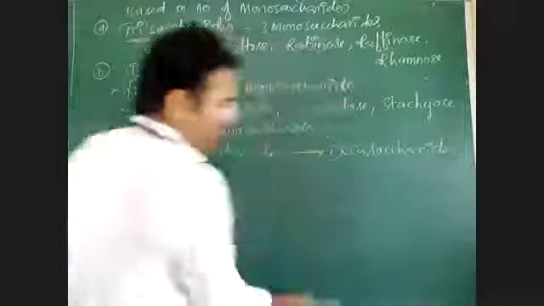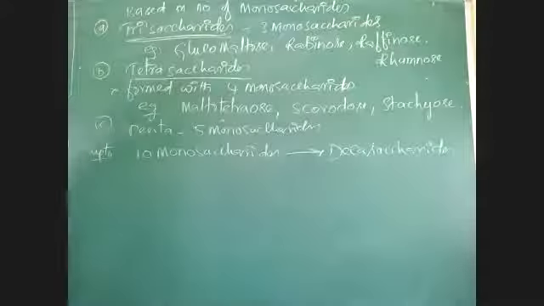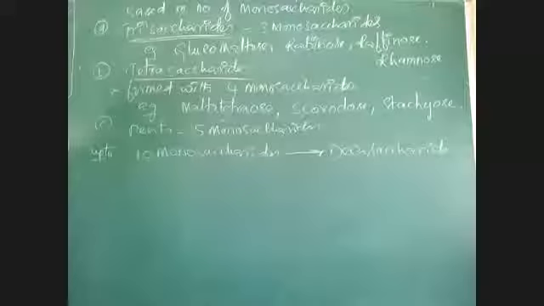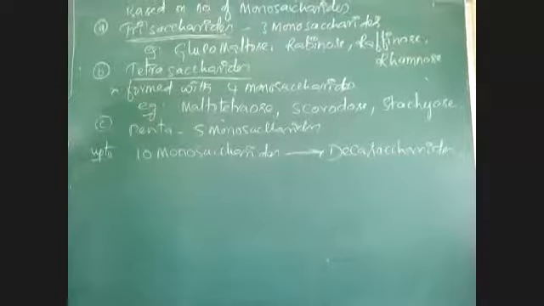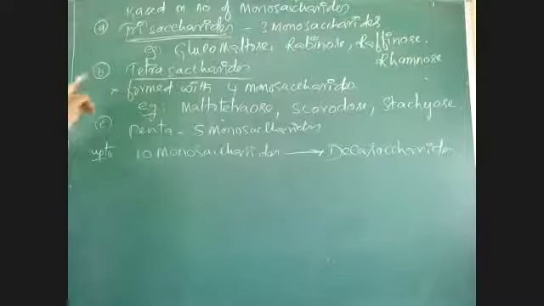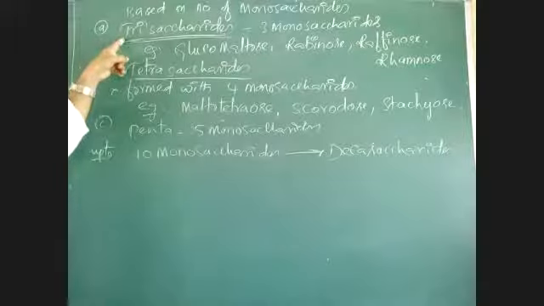If a carbohydrate is made up of 3 to 10 monosaccharides, it is called an oligosaccharide. In that, if 3 monosaccharides are there, it is a trisaccharide. Examples: glucomaltose,